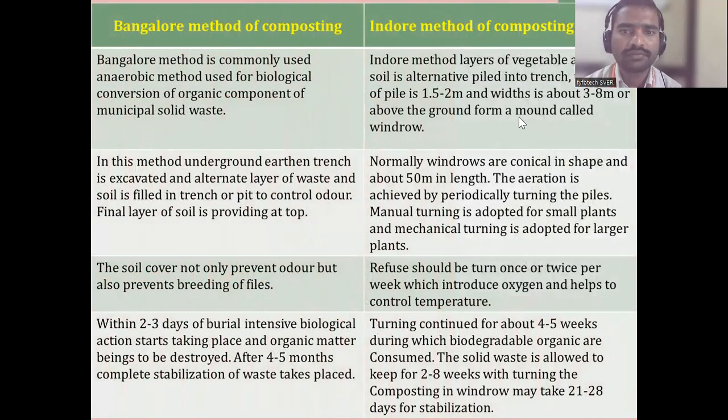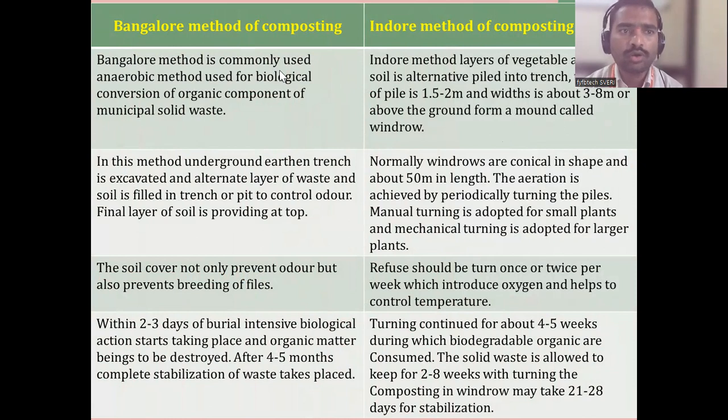There is a difference between the Bangalore method and the indoor method. What is the Bangalore method? Is it aerobic or anaerobic? Anaerobic. You should remember anaerobic. The indoor method is also called the aerobic method or mechanical method. Just read what he has given.